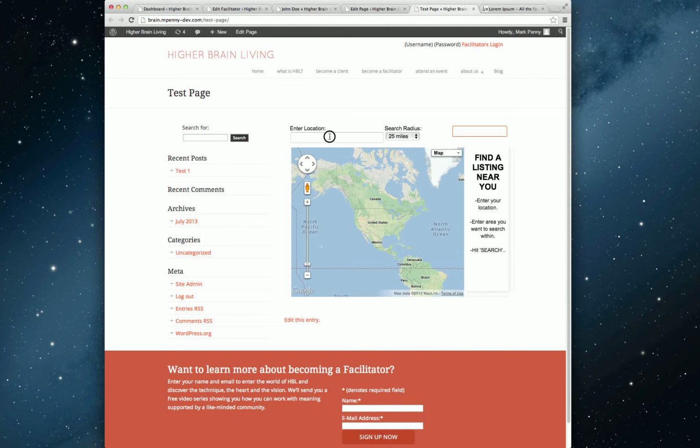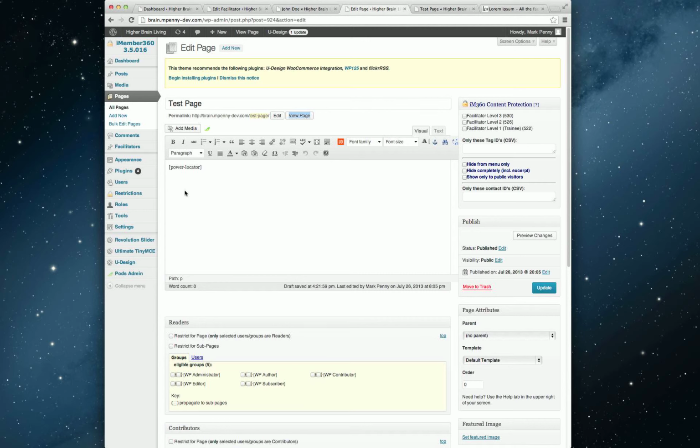But it enters in this, which is the locator. We could change the width and the height of it by typing width equals, let's say 400, and I won't change the height. Oh, I will. I'll change the height. And we could say height equals, and we'll give it a nice strong height figure so we know it's working.